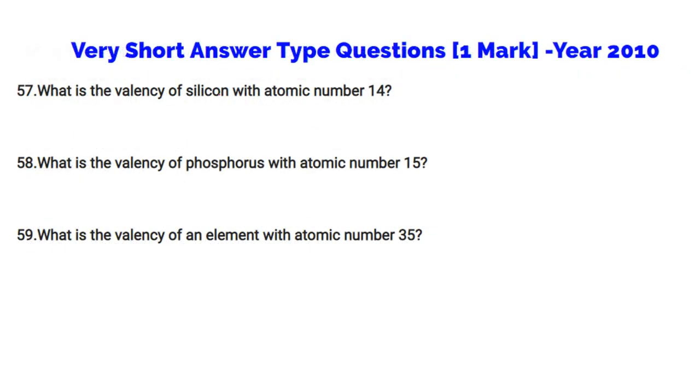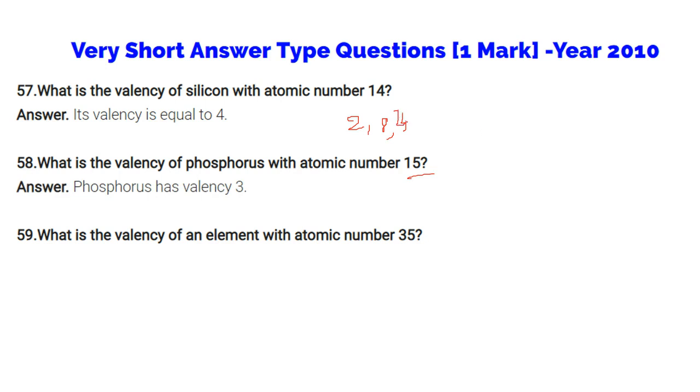What is the valency of silicon with atomic number 14? It is 2, 8, 4, so the valency is 4. Similarly, what is the valency of phosphorus with atomic number 15? Valency is always 8 minus the electrons in the last orbit. So we have 2, 8 and 5, and 8 minus 5 is 3. What is the valency of the element with atomic number 35? I hope you'll be able to do it. Whichever is the last orbit showing the valence, you have to subtract it from 8.